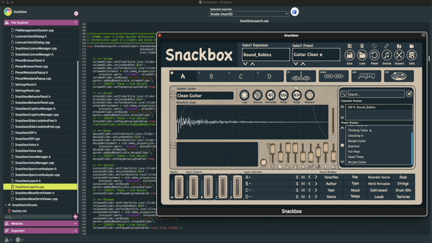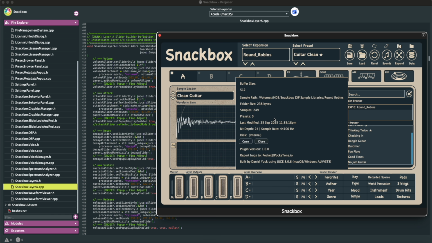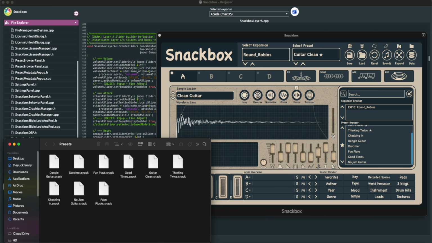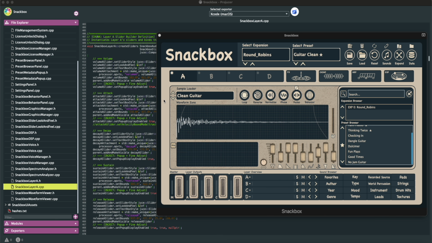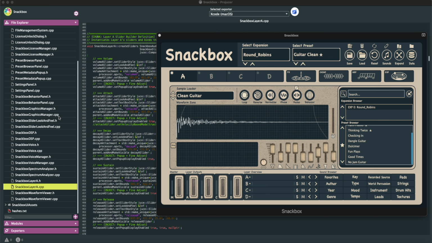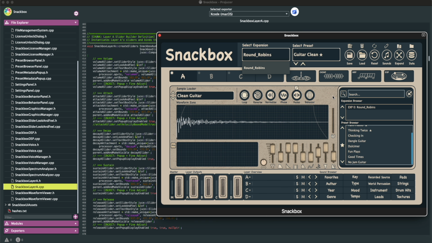So right here we have just a data pop-up menu that shows us some basic information. This is also going to be scaled throughout this lifetime. Right here it takes us directly to the presets folder for the expansion that we are selected. This takes us to the sounds folder for the expansion here. As you can see, it took us to the round robin folders, and then we have some basic folders in there that have round robin samples in there.